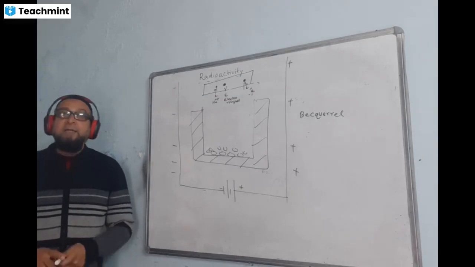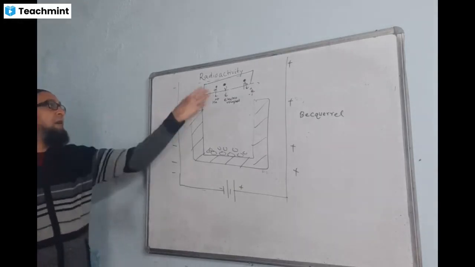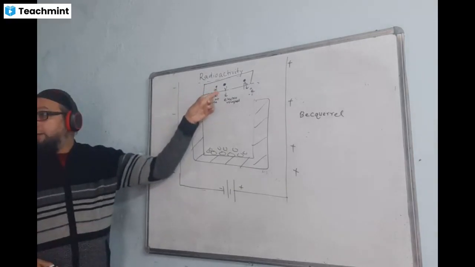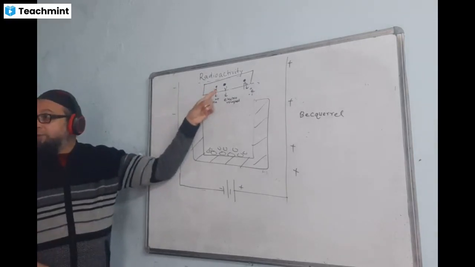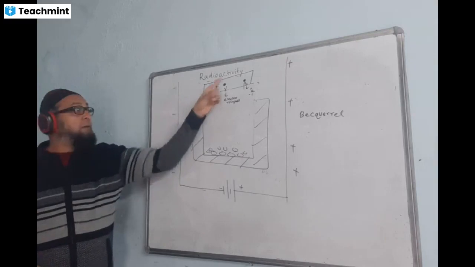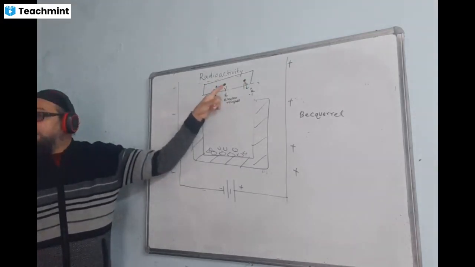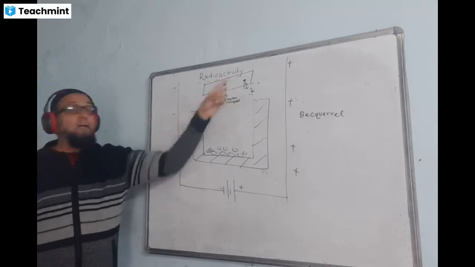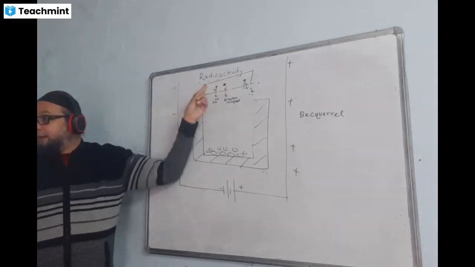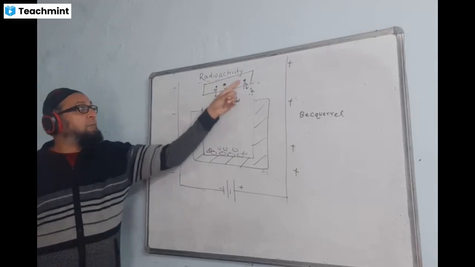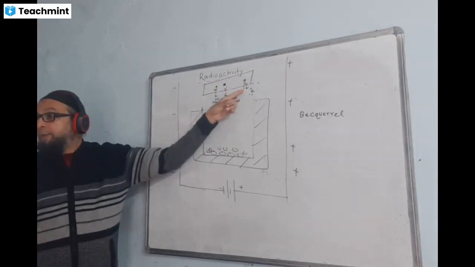So that is the reason the angle of deflection is least for alpha. For gamma, it is 0 degrees. But both alpha and beta are deflecting, no? So which one deviates with the greatest angle? Beta, because it is much lighter than alpha.